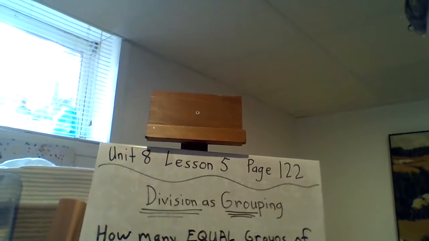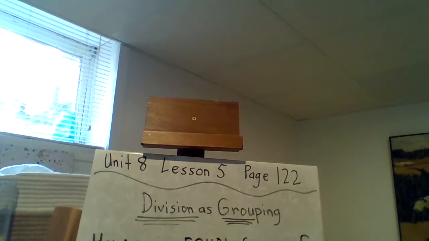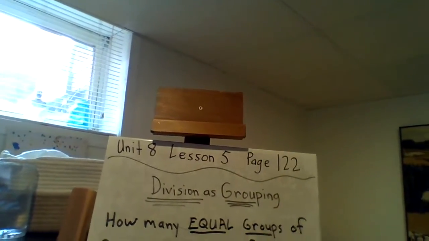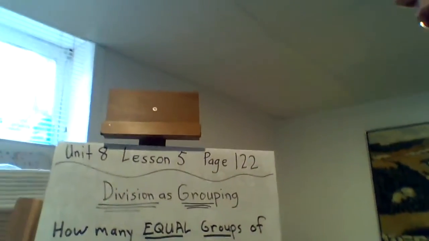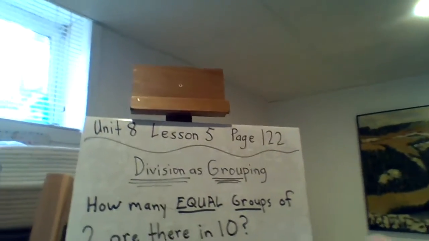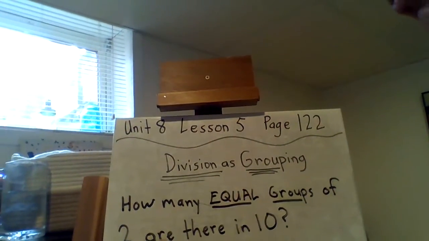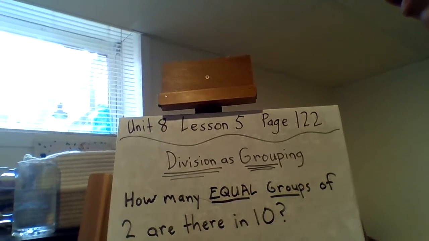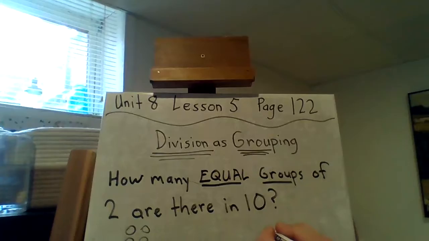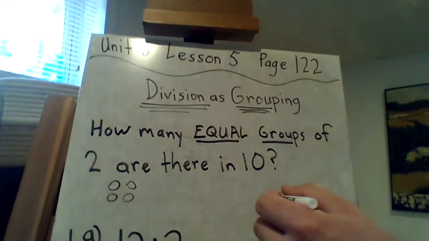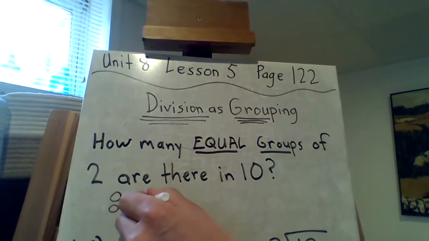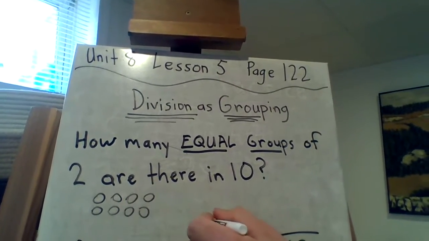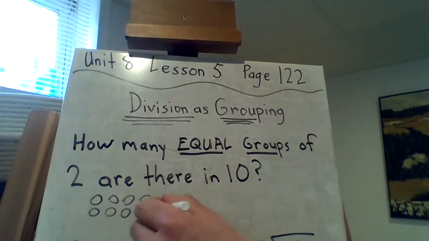So our first quick review talks about how many equal groups of 2 are there in 10. Okay, so what does that mean? Well, if you start drawing groups of 2, when do you get to 10? There's a group of 2, there's a group of 2, which is 4, right? There's a group of 2, there's 6. There's a group of 2, there's 8. And there's a group of 2, 10.